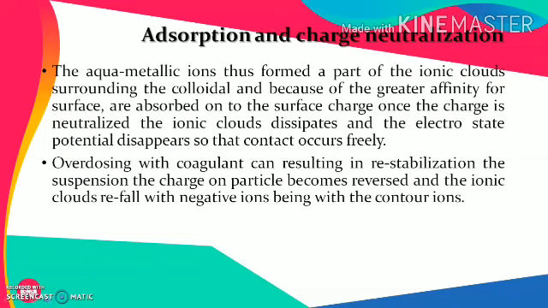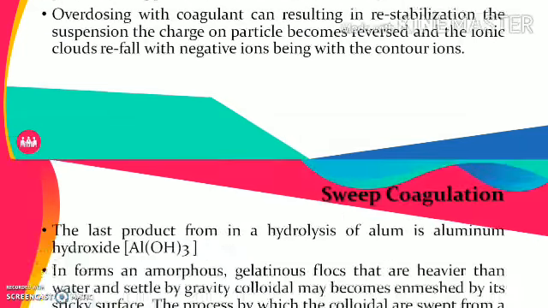One even needs to be very careful about overdosing. Overdosing with coagulant can result in restabilization of the suspension. The charge on the particle becomes reversed and the ionic cloud reforms with negative ions being the counter ions, and the overall particle becomes positively charged because of the higher concentration or the overdosing of the coagulant, and once again will start repelling because of the dominant positively charged surface.